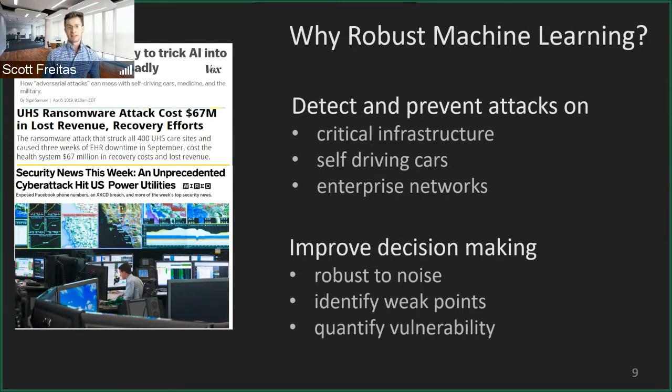So this sort of emphasizes why we need robust machine learning. Essentially so we can detect and prevent attacks on our critical infrastructure, our self-driving cars, and our enterprise networks. In addition, we also want to improve our decision making, making these models robust to noise, also so we can identify weak points in them, and we can quantify our vulnerability to these kinds of attacks.